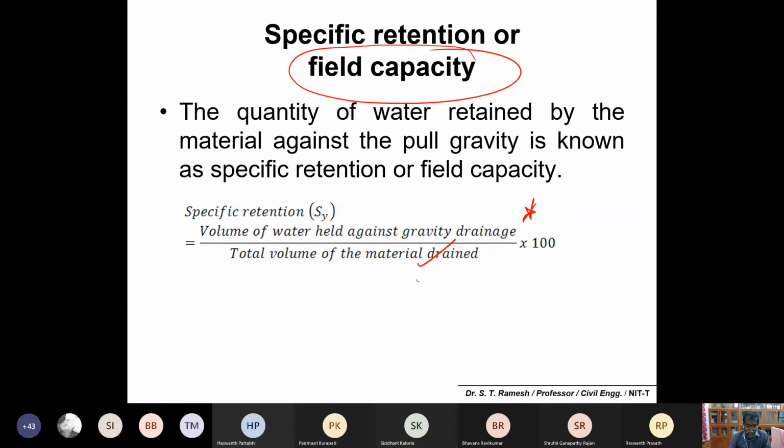So this, they do it either scientifically or by some traditional methods, to assess the field capacity of your water supply. The quantity of water retained by the material against gravity, you can simply call it field capacity. Otherwise it is called specific retention, the ratio between the volume of water held against gravity drainage divided by the total volume of material drained, multiplied by 100. So these definitions are important.